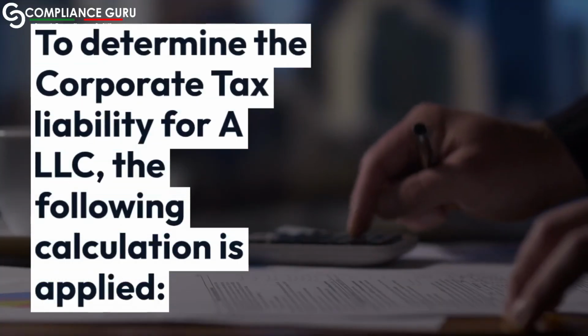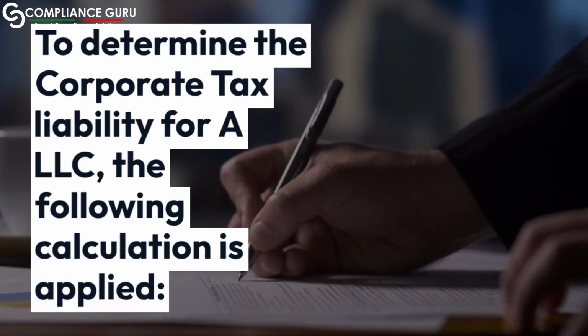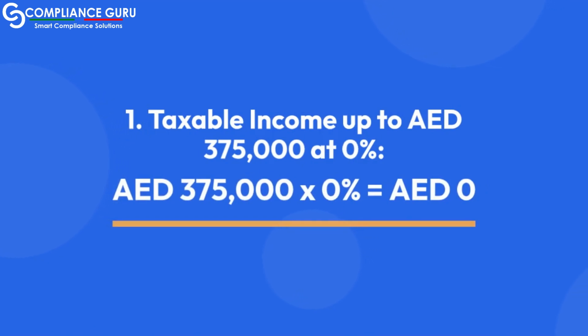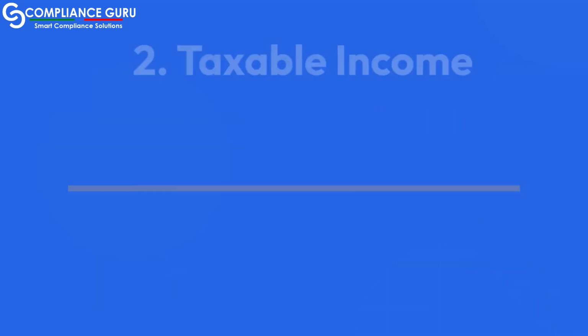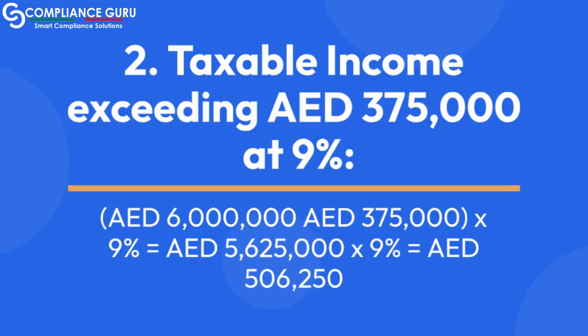Calculating a LLC's corporate tax liability. To determine the corporate tax liability for a LLC, the following calculation is applied. 1. Taxable income up to AED 375,000 at 0%. AED 375,000 x 0% is equal to AED 0. 2. Taxable income exceeding AED 375,000 at 9%.